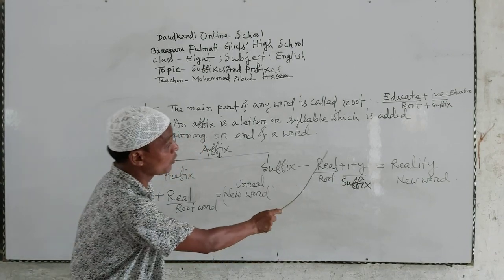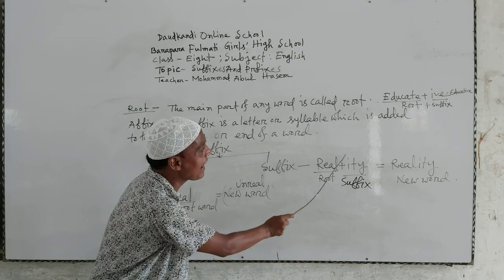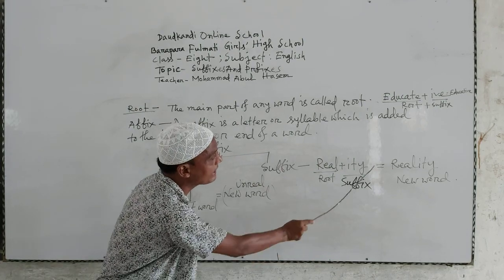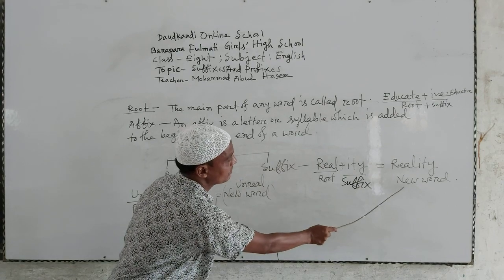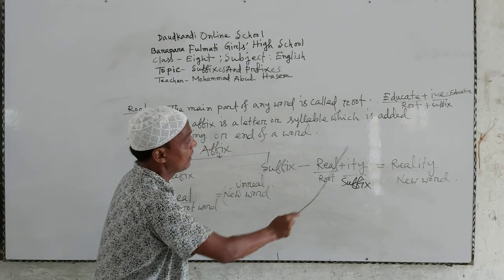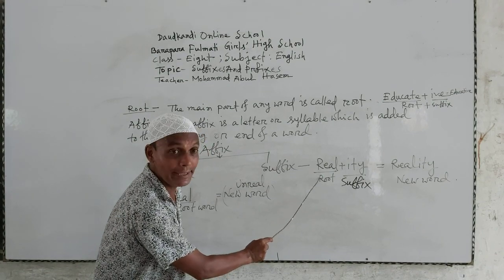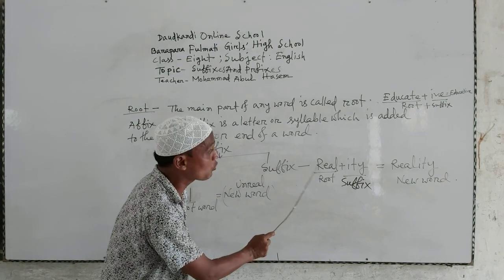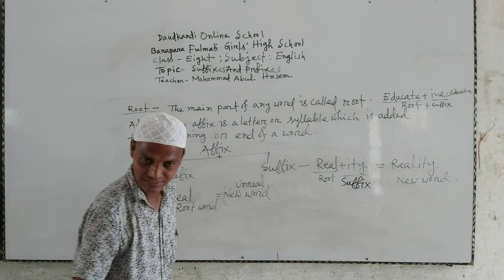So root word real, ity suffix, and equals reality, I mean a new word. Here real is the main or original or root word of reality.